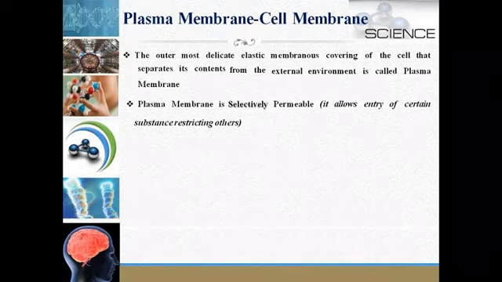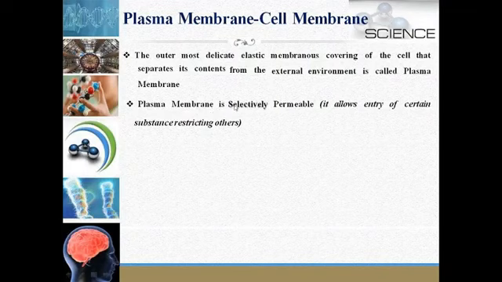One peculiar and important feature of the plasma membrane is that it is selectively permeable. Selectively permeable means it allows the entry of certain substances and restricts the entry of others. The substances which are beneficial to the cell are allowed to enter the cell, and the substances which are harmful are not allowed to get into the cell. This is the meaning of selectively permeable.